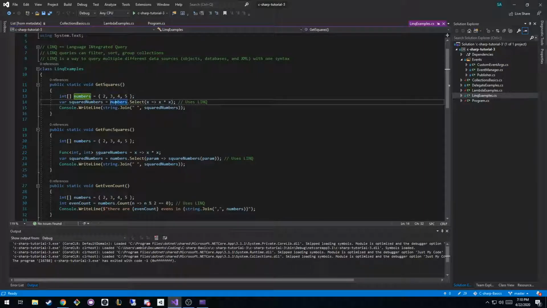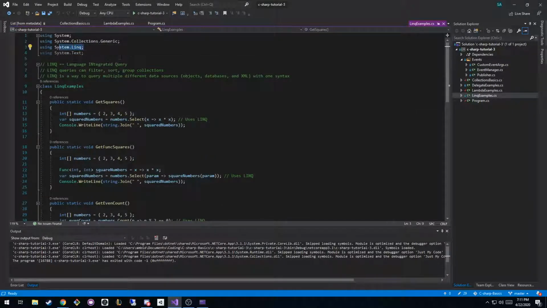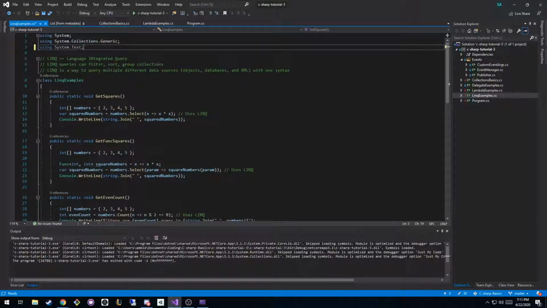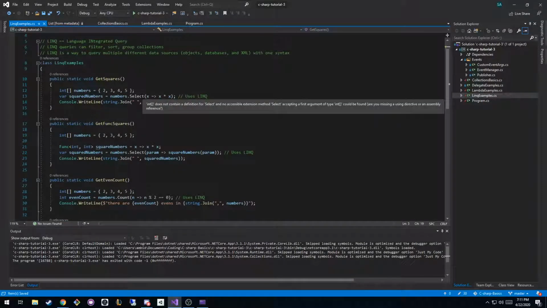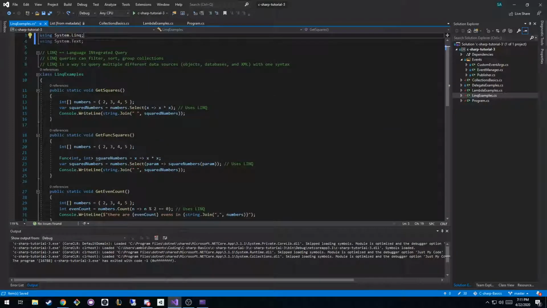What we can do is, on the numbers array, it has a method called select. And you can see select comes from IEnumerable. IEnumerable is what allows you to loop through it, right? If I took out this using System.Linq up here, you'd see the select method doesn't exist. It doesn't know that it exists. So LINQ is kind of this bridge between the array that we know and new operations that we can do to it, thanks to the querying that it gives.